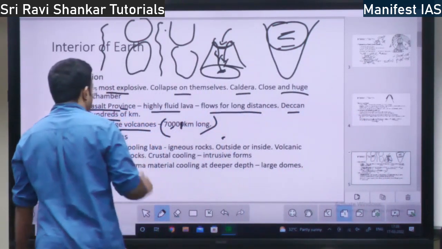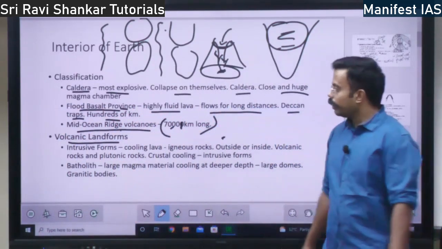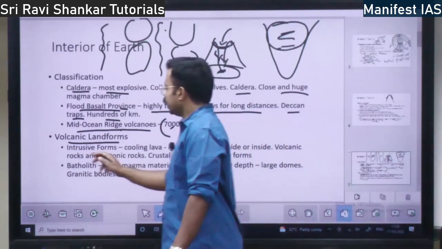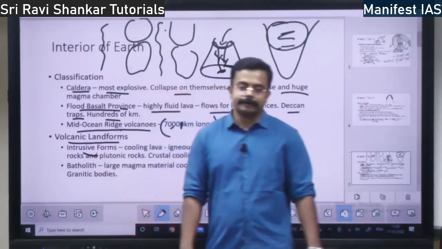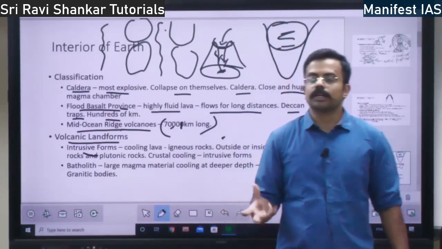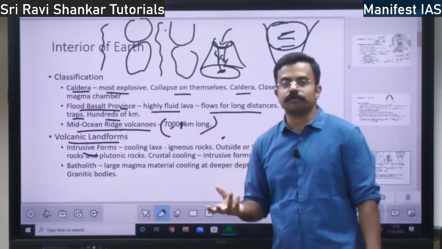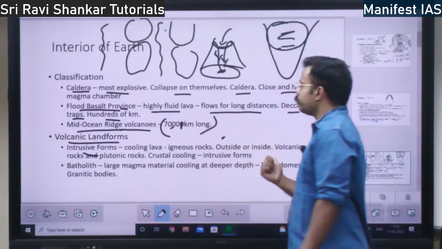Then what are the landforms that are born out of volcanoes? You have intrusive forms. Intrusive means within the earth. Whatever landform forms within the earth is called an intrusive landform.